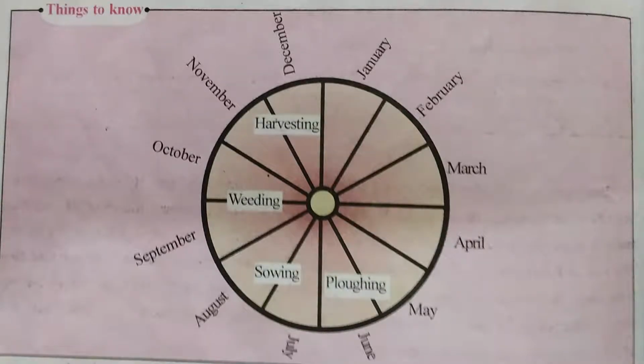Then in the month of October, if the rainfall was favorable for them and the crop is ready, the crops are ready for harvesting and they have to only take out the weeds now. Weeds means unwanted plants. In between your crops, some plants just grow up. They are known as weeds. So you have to take them out from your field, otherwise they will grow along with your good crops. That is known as weeding, taking out unwanted plants from your field and keeping the good plants there as they are.